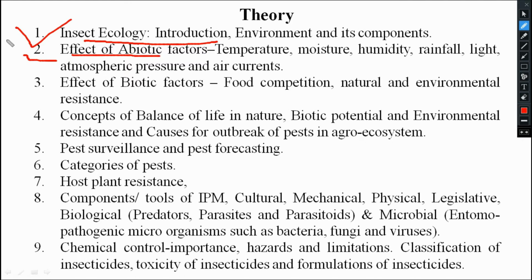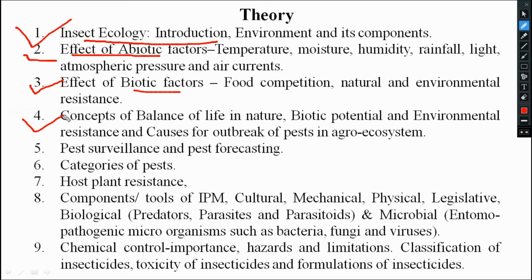Then coming to the third one, we will understand the biotic factor, like what other organisms, animals, or insects affect insect growth and development. That may be competition, the effect of natural enemies, or even food. Those things we will study in biotic factors. Then the fourth one, the last class of your insect ecology.